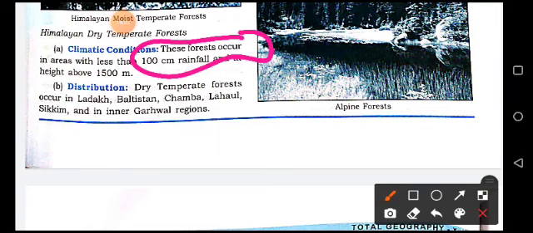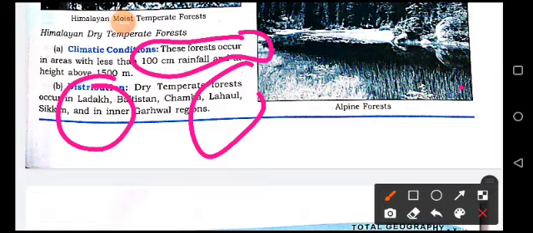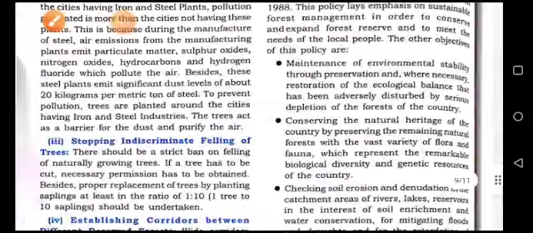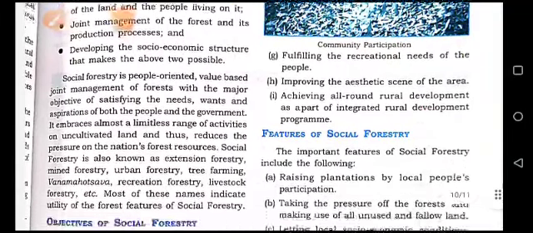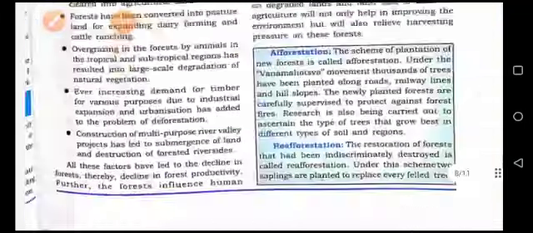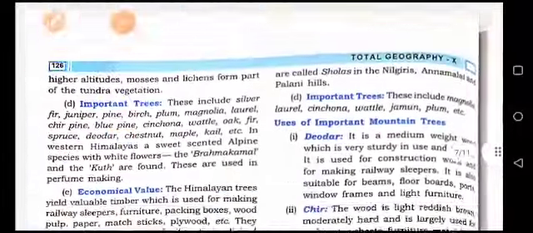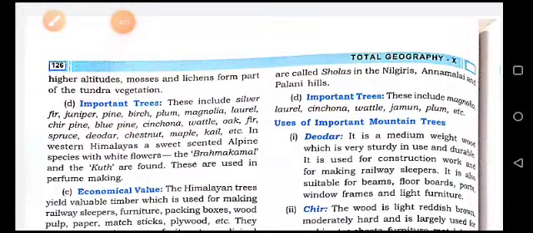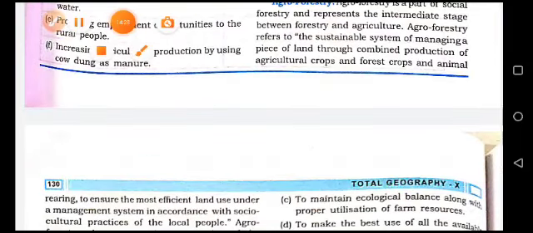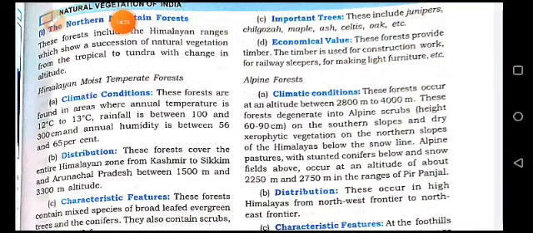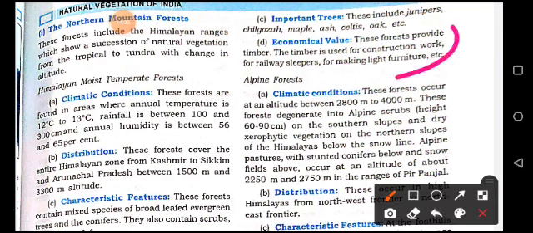And distributions are Balochistan, Ladakh, Chamba, Lahaul, Sikkim, etc. Now the important trees are oak, maple and shoals in the Nilgiris. And economical values are, these forests provide timber, and timber is used for construction work and for railway sleepers.